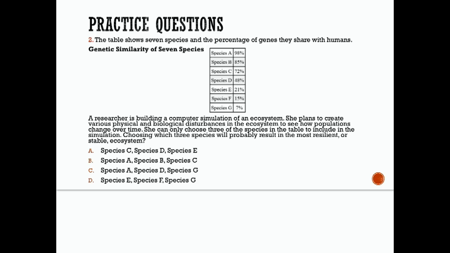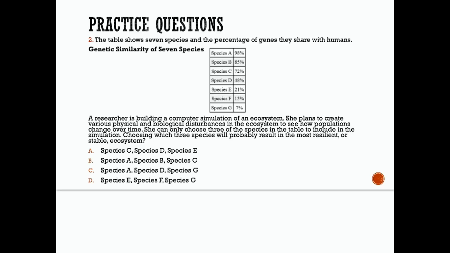She can only choose 3 of the species in the table to include in the simulation. Choosing which 3 species will probably result in the most resilient or stable ecosystem? Pause this, look at your choices, and see what you think.